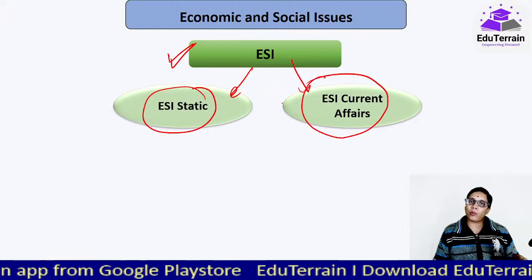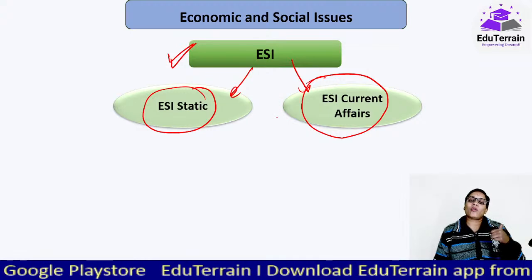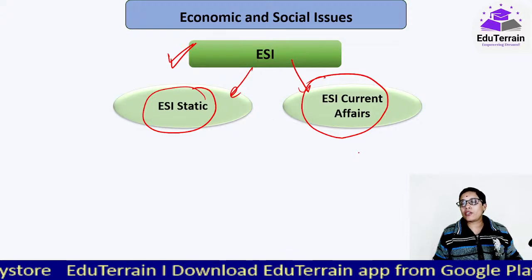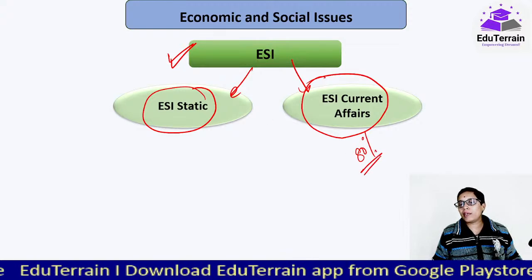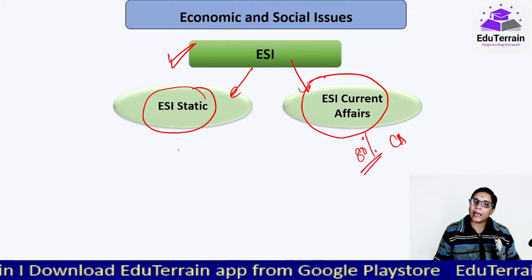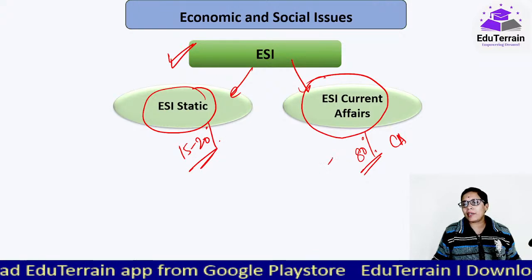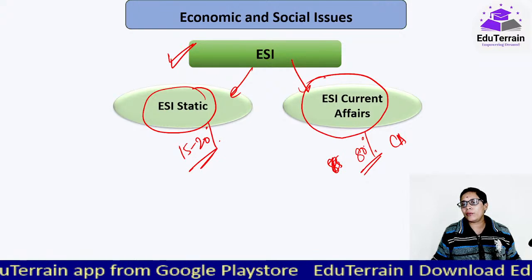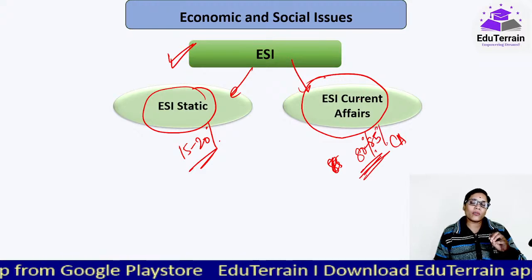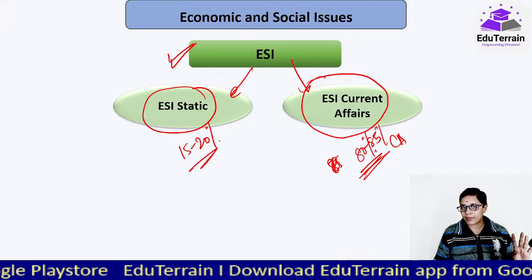And one common point is that when we look at the ESI paper of NABARD and RBI, majority, close to 80% of questions would be from current affairs only, and the static part 15 to 20%. You can say 75 to 80 to 85%. So current affairs of ESI would be of utmost importance in both the cases.